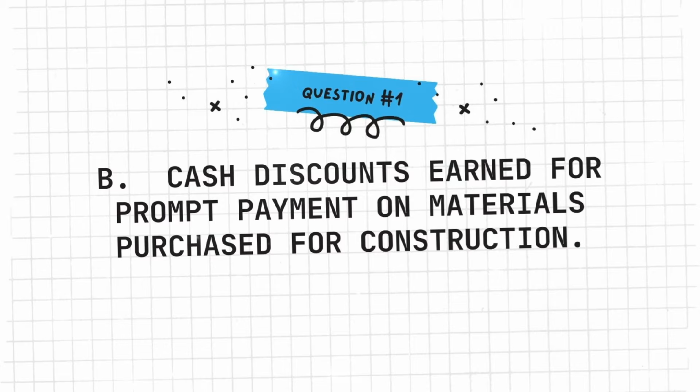During this initial time, the architect may charge an hourly fee and they may also ask for an upfront retainer to begin work. B. Cash discounts earned from prompt payment on materials purchased for construction. The construction materials should be recorded as a reduction in the expense associated with the purchase of the materials. Subsequently, Halave should debit the accounts payable and credit the cash discount.